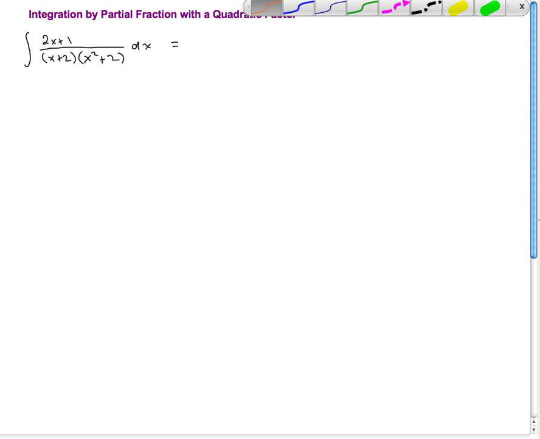We're going to separate that into simpler fractions. So we've got it fully factored. You should note that the factor x squared plus 2 doesn't factor anymore, right? That's always bigger than 0.